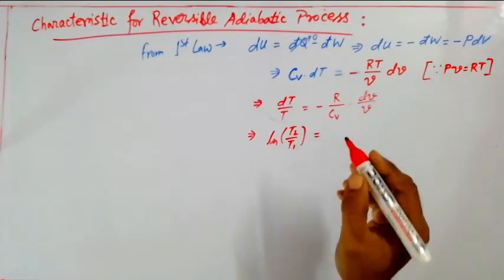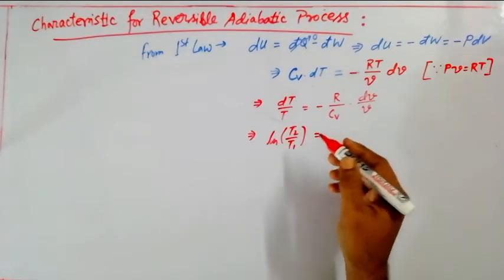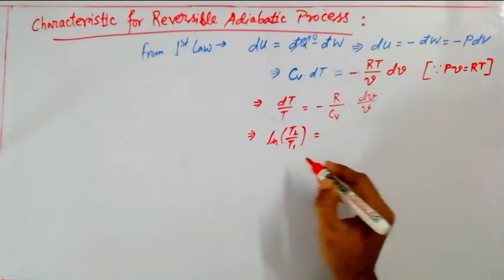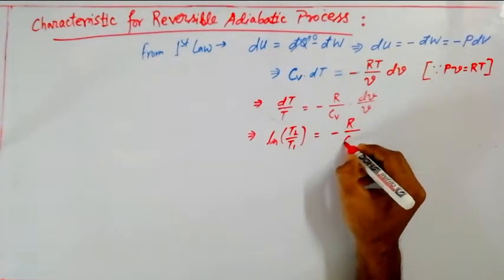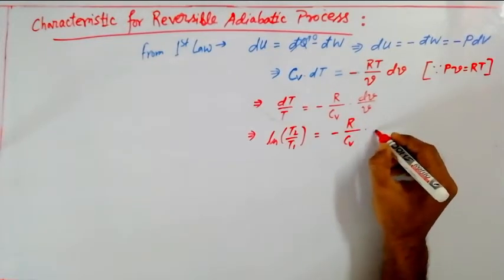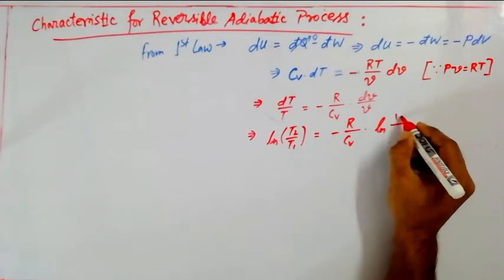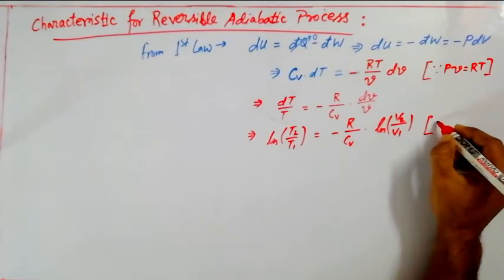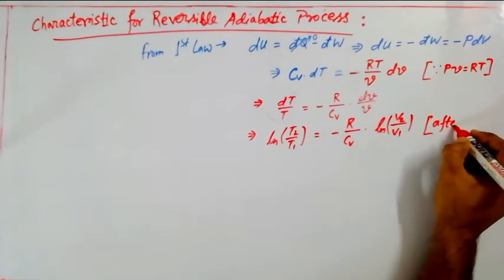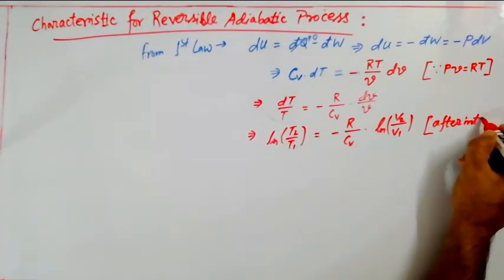After putting the boundary limits, after integration, it will look like this: natural log of T2 by T1 equals minus R by Cv times natural log of v2 by v1. So after integration I am taking that line, with just a little bit of step jumping here.